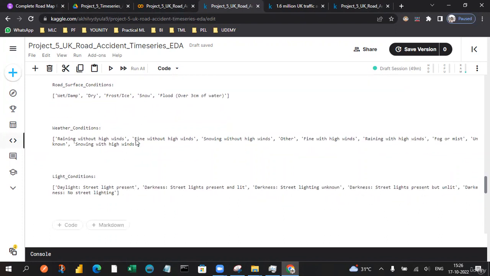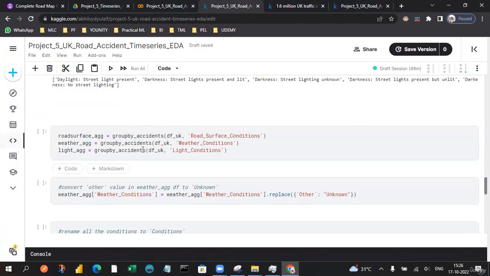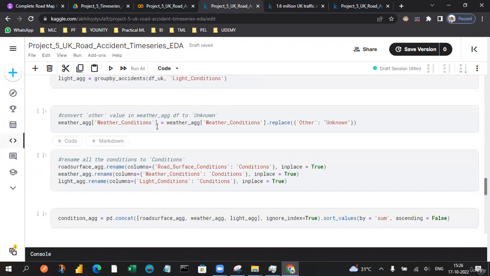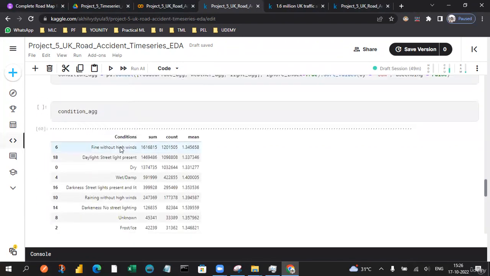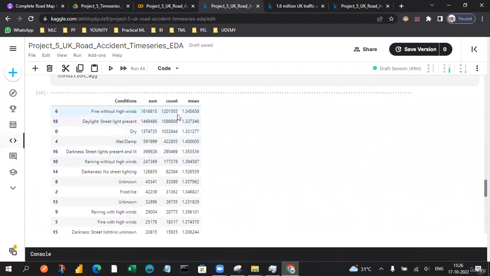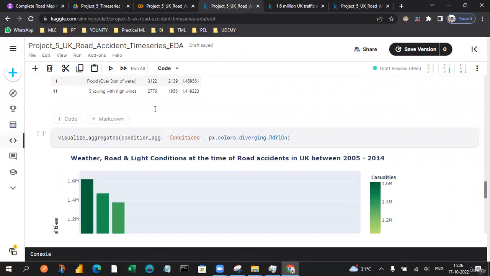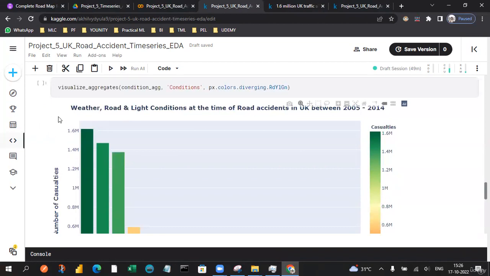Weather conditions also remain. So let's play around with the group by dataset so that we eventually get some idea and analysis over these results. Different conditions have different summations and also different numbers of casualties.